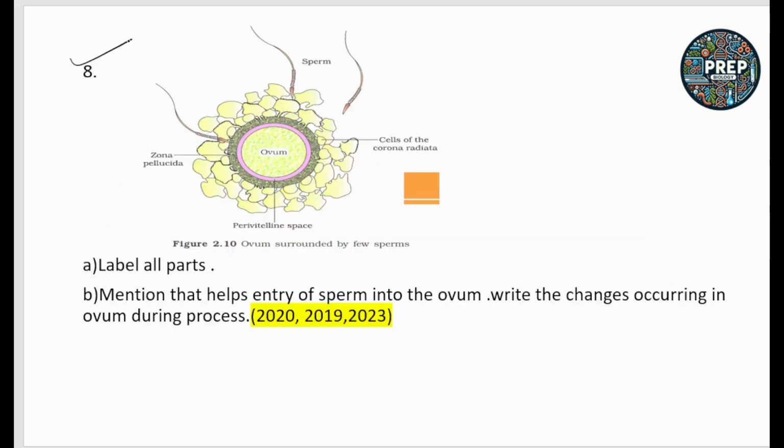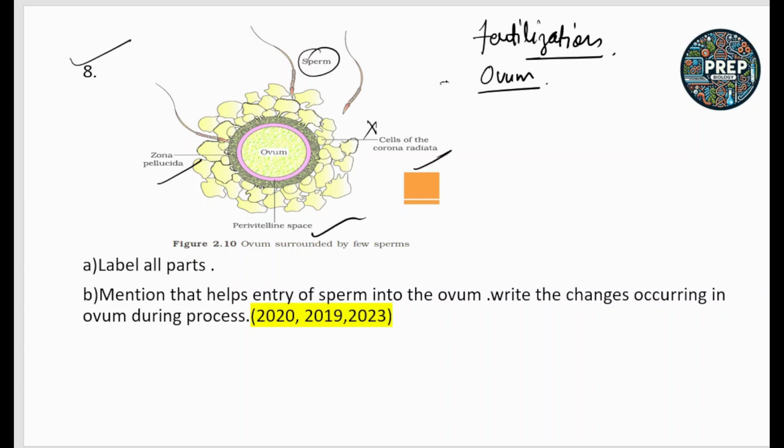Next is question number 8, related to the ovum or fertilization. Sometimes a diagram is given and you have to label X, Y and Z. This structure and its labeling are very important.